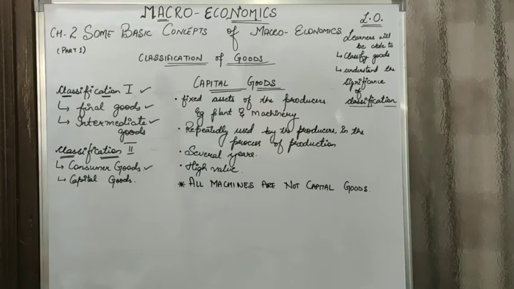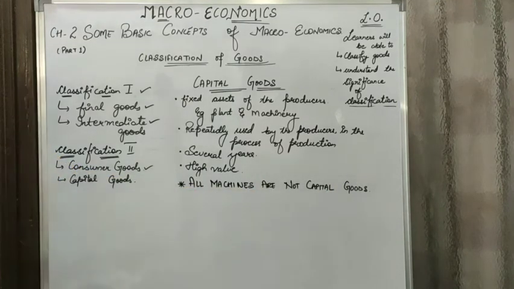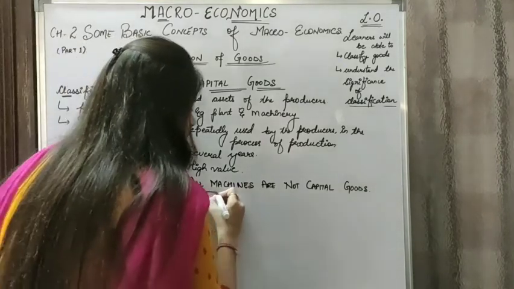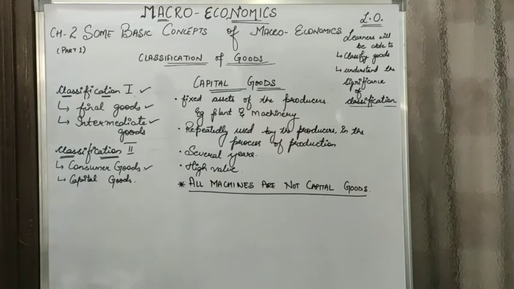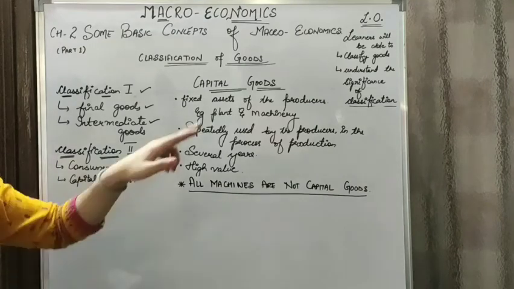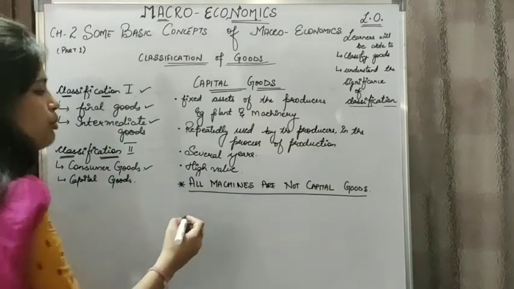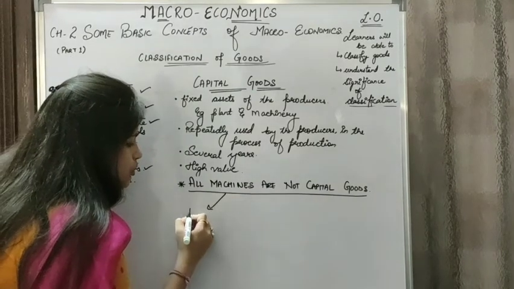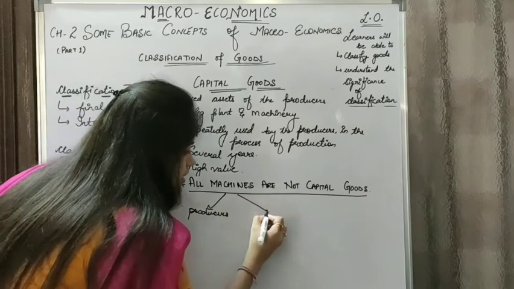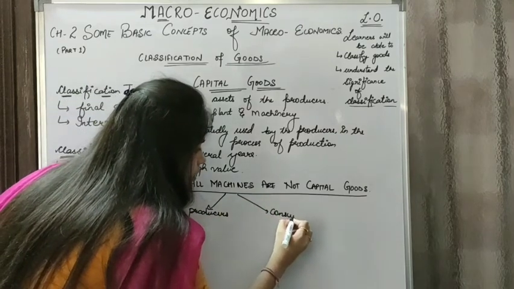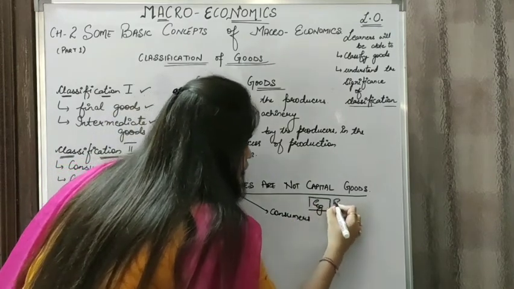Another important thing that you need to understand here is that all machines are not capital goods. Why? Because only those machines which are purchased by the producers are going to be termed as capital goods. Machines can be purchased both by producers as well as consumers. For example, a sewing machine.